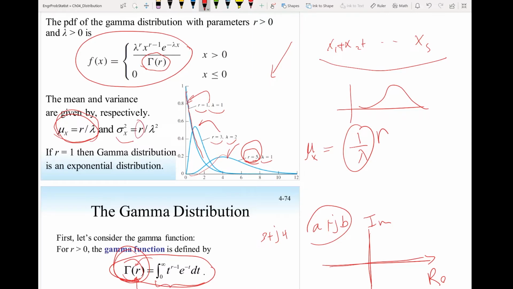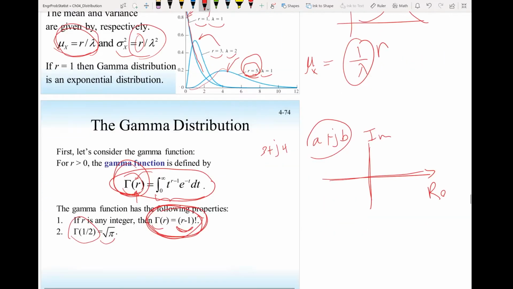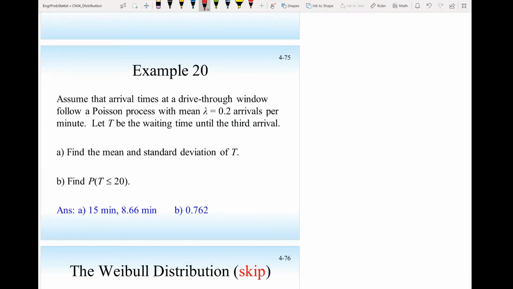But now there are r events, not just one. So the variance will be r over lambda squared. Let's take this example. Assume that arrival times at a drive-through window follow a Poisson process with mean lambda equal to 0.2 arrival per minute. Let T be the waiting time until the third arrival. So now r equals 3, and X has a gamma distribution with r = 3 and lambda = 0.2. Find the mean and the standard deviation.